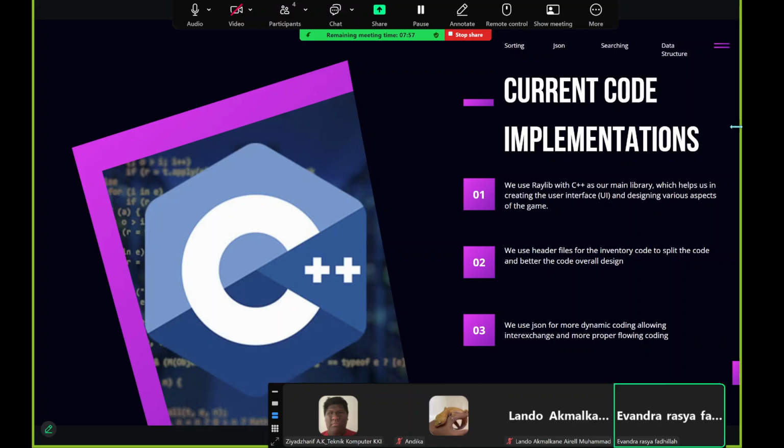Now, the current code implementations in the current version. The first one is we use Raylib with C++ as our main library, which helps us create the user interface, the UI, and design various aspects of the game. The second one is we use header files for the inventory code to speed up the code and improve the code design overall, making it cleaner. And the third one is we use JSON, which allowed us more dynamic coding and gives us the capability for data interchange and more properly flowing code.